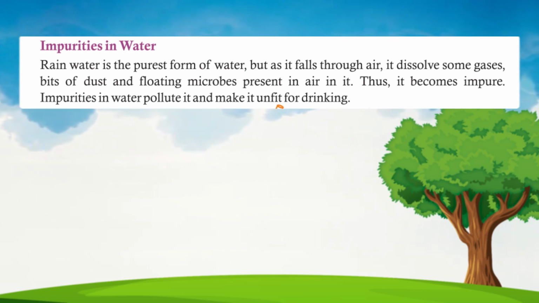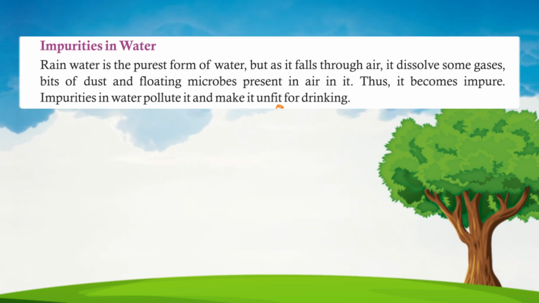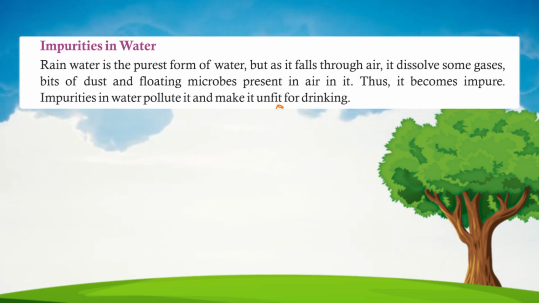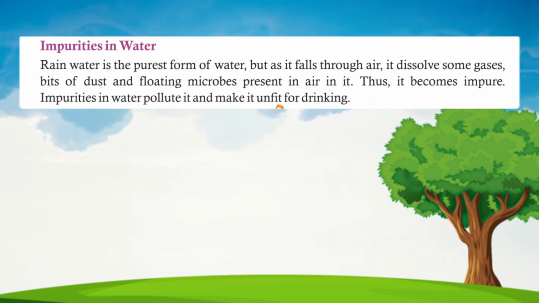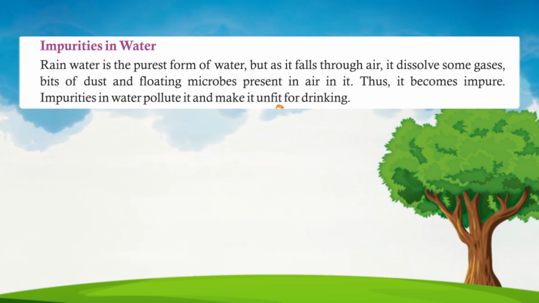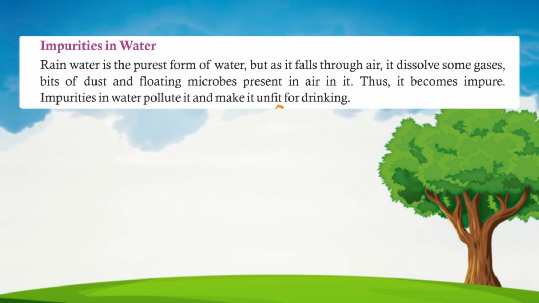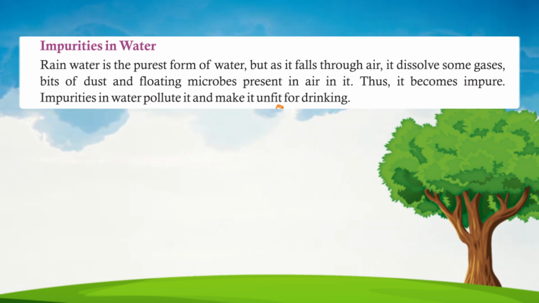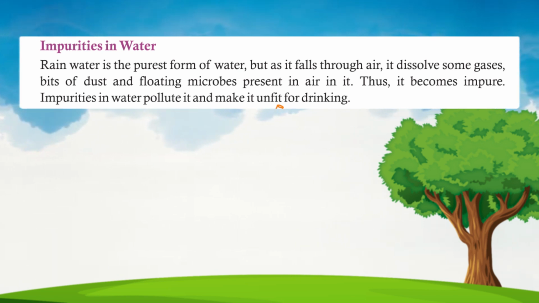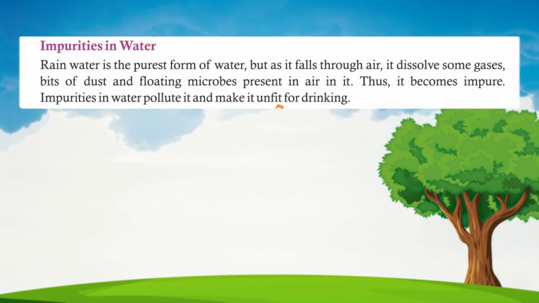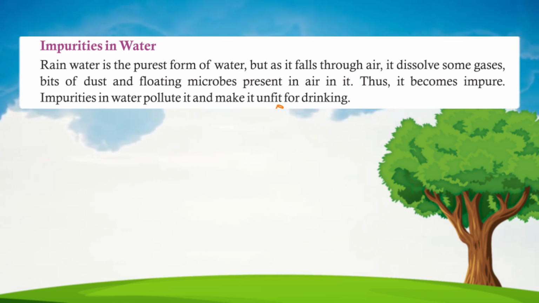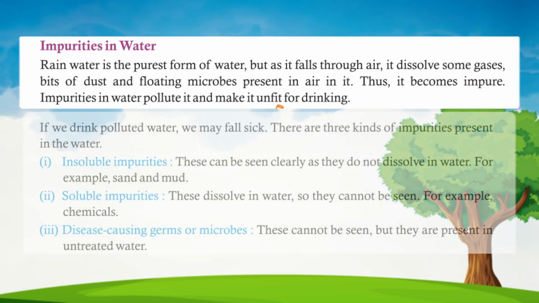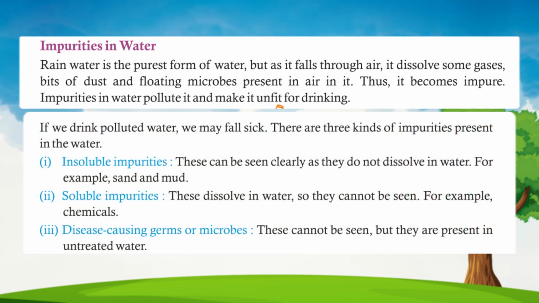Impurities in water. Rainwater is the purest form of water, but as it falls through air, it dissolves some gases, bits of dust and floating microbes present in air in it. Thus, it becomes impure. Impurities in water pollute it and make it unfit for drinking. If we drink polluted water, we may fall sick.